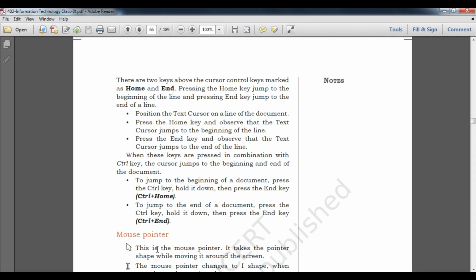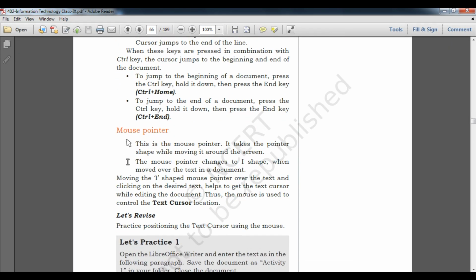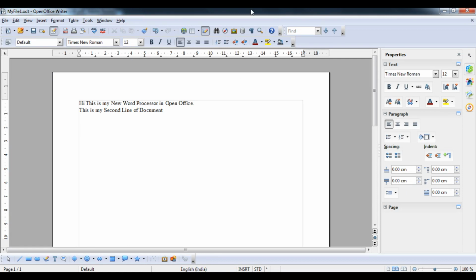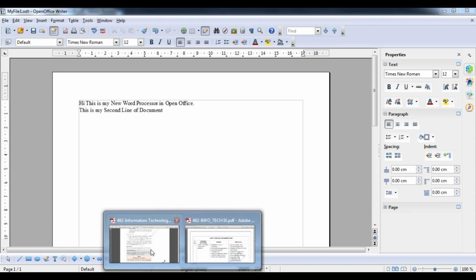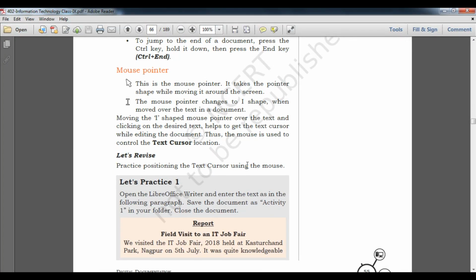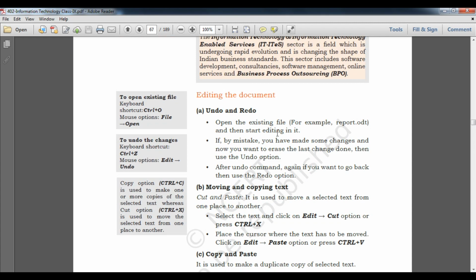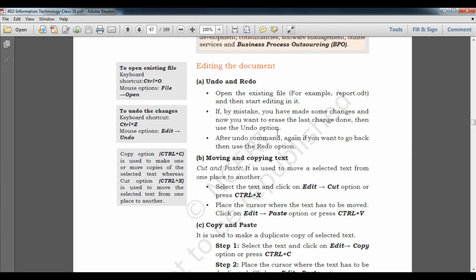So, students, today we have learned what the mouse pointer is. You can see this pointer is the mouse pointer. This is also the mouse pointer when it comes to the workspace, and this is known as the text cursor. So what you will do, students, is write this down, and then I will explain it next time.